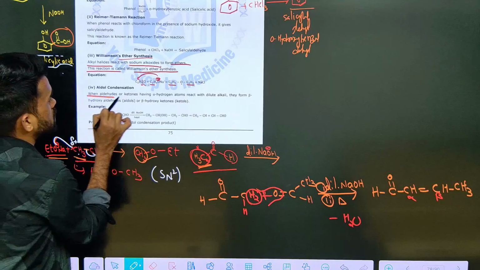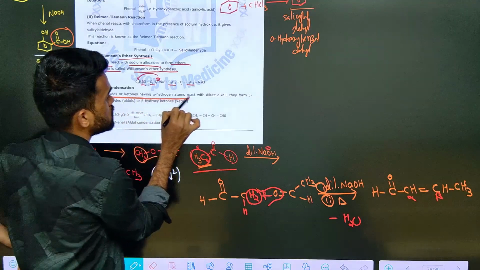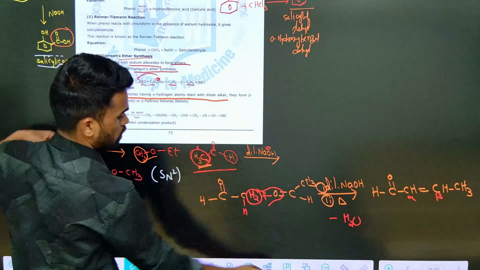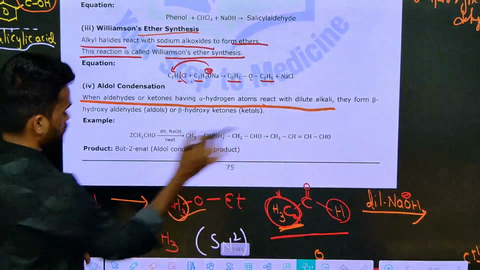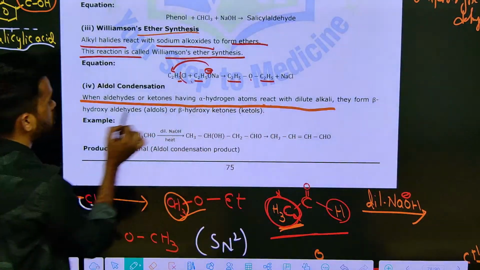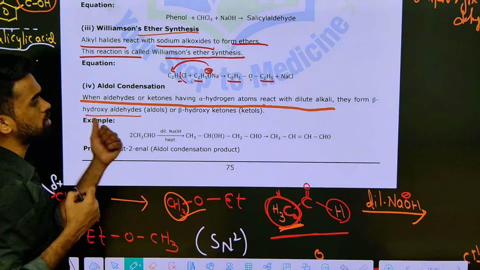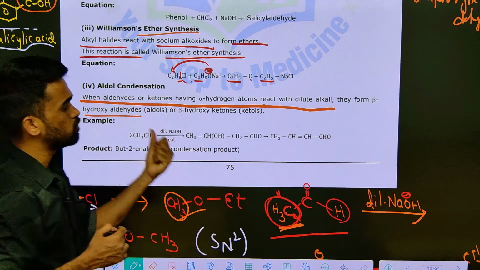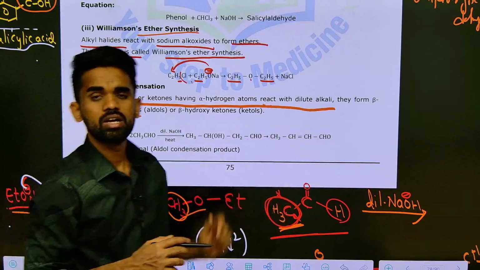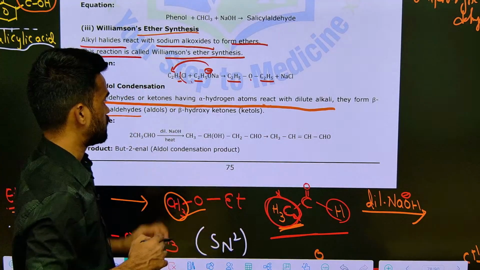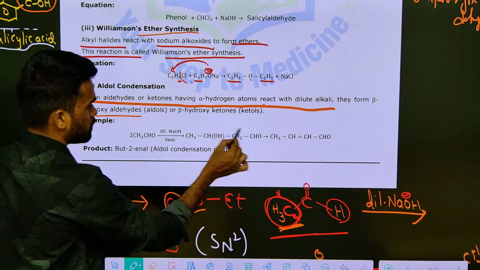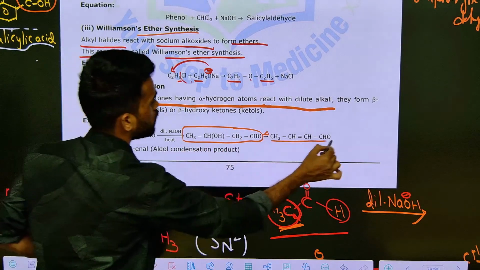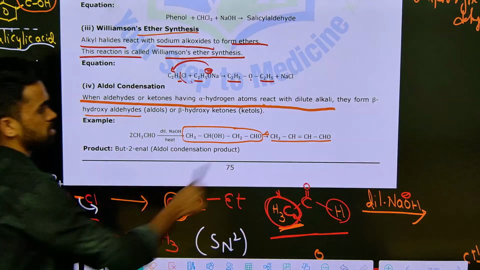When aldehydes or ketones having alpha hydrogen atoms react with dilute alkali, they form beta hydroxy aldehydes or ketones, which upon heating give you alpha beta unsaturated carbonyl compounds. The intermediate formed here is called aldol. So this aldol upon heating gives you the alpha beta unsaturated product. This is a condensation product.